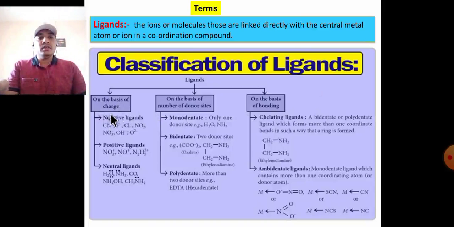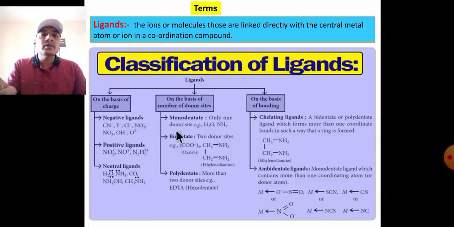Nature of ligand: negative ligands, positive ligands and neutral ligands. Negative ligands: CN minus, F minus, Cl minus, NO2 minus. Positive ligands, for example NO2 plus, NO plus, hydrazinium ion. Neutral ligands: water molecule, ammine, carbonyl,